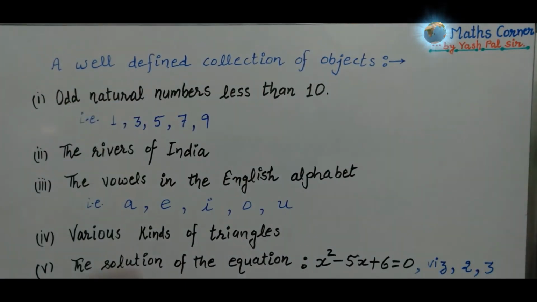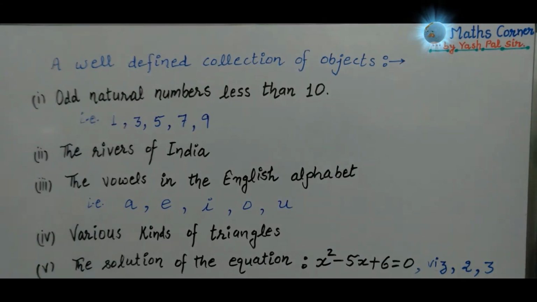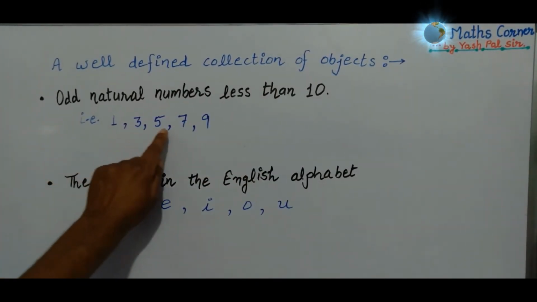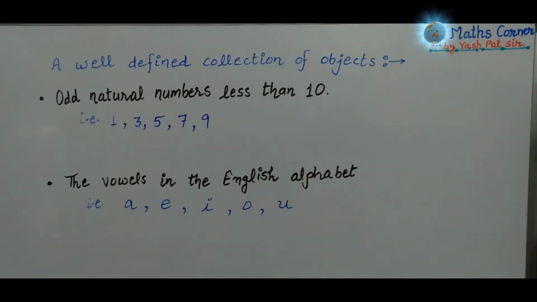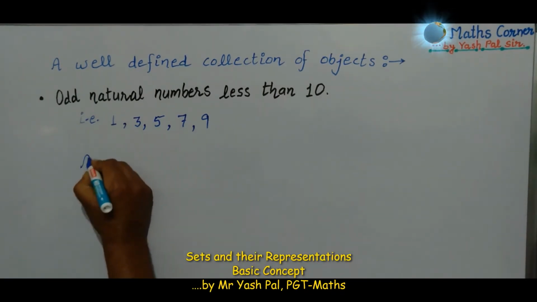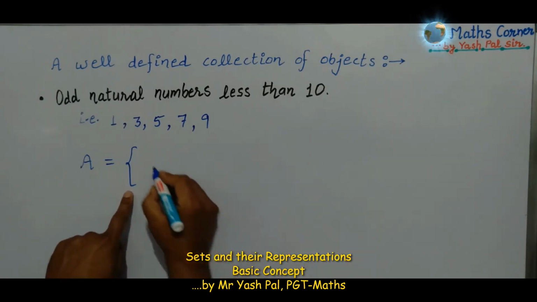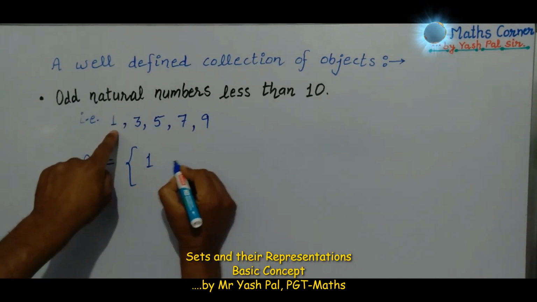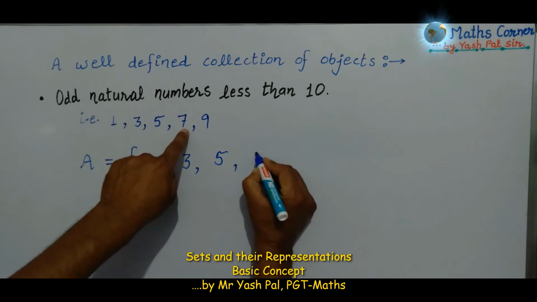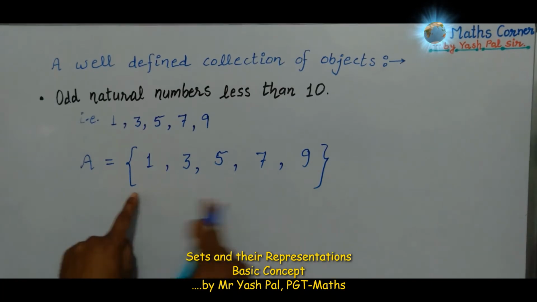Here we consider only these two examples to study more. The very first one is odd natural numbers less than 10, that is 1, 3, 5, 7, 9. So we write these numbers like this: set A is equal to, in curly brackets, 1, 3, 5, 7, 9, curly bracket closed.